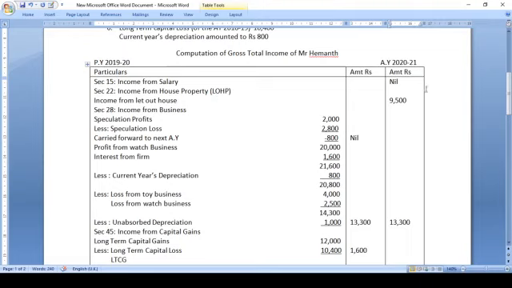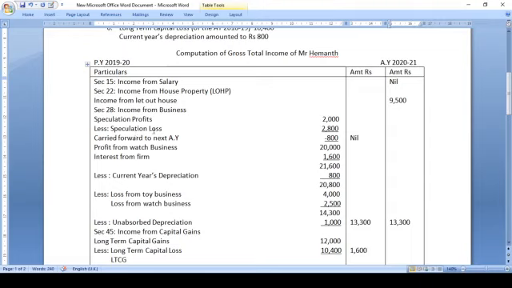Income from let out house is already computed, nothing to do, it is the final answer. So straight away go to the last column, 9,500. Section 28, income from business. First, speculation profit you are supposed to show. Speculation profit is 2,000 and there is speculation loss which has been carried forward.